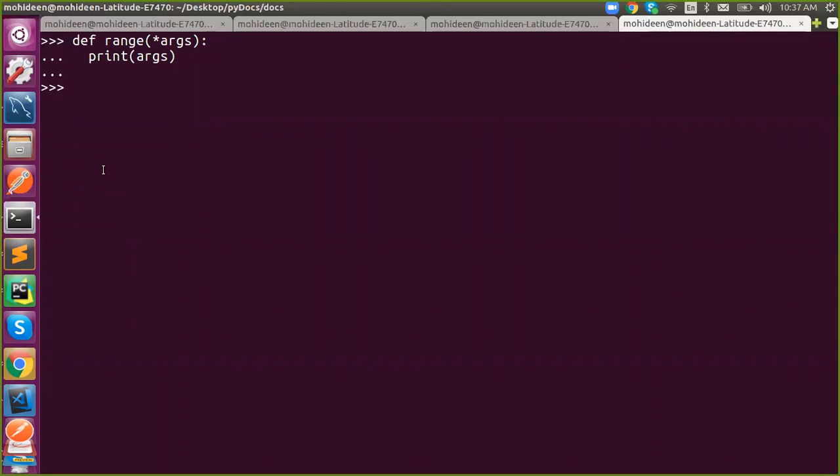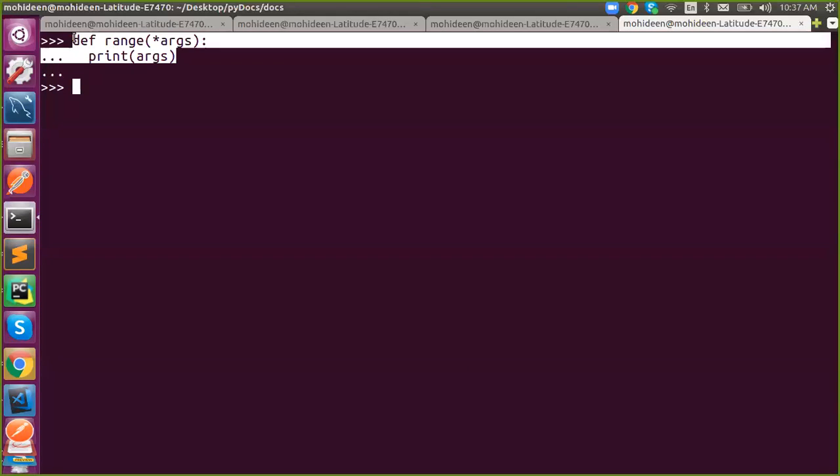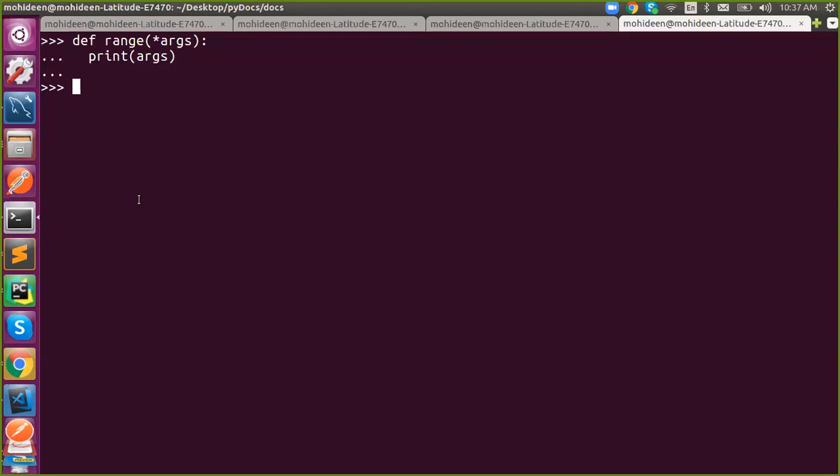So here, based on length, if length is 1, you can consider it as a stop. If length is 2, you can consider 0 as a start and the first as a stop. If your length is 3, we can consider the first as start, second as stop, third as step. So this will be a better example. Try to implement the range function. This is your exercise, and I'll give you one more.